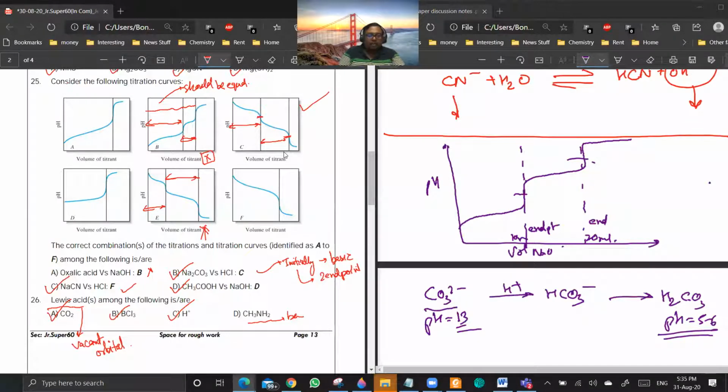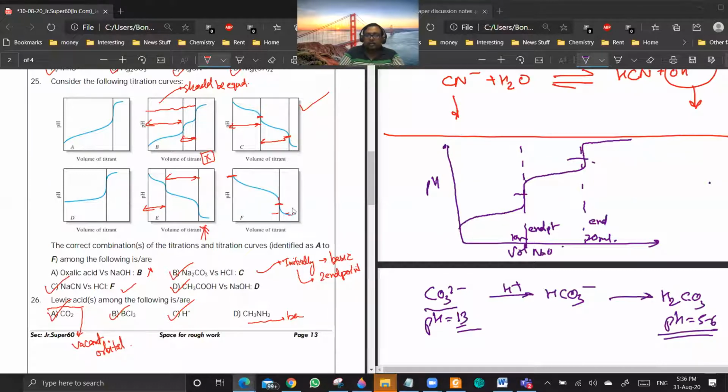Okay. Option C, NaCN versus HCl. This is simple. CN minus will be making the medium basic. So it will start with a higher pH, and then it will be going like this. It will be only one endpoint. And after neutralization, the medium will be slightly acidic.